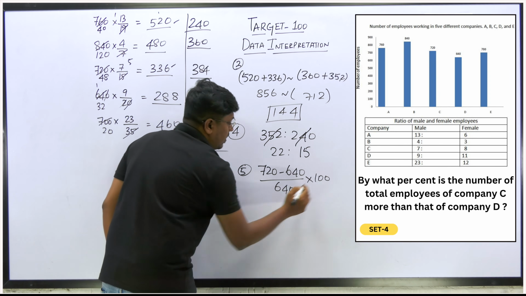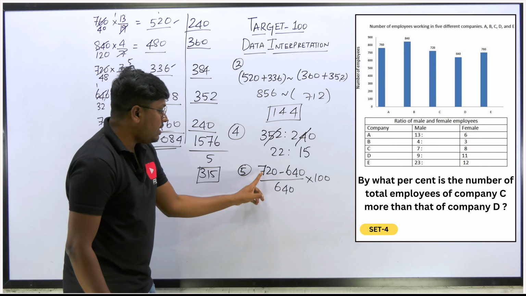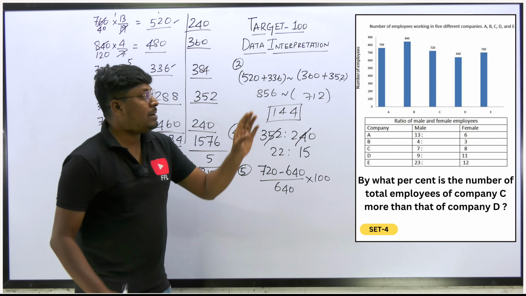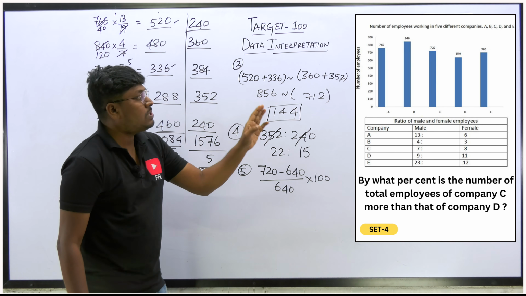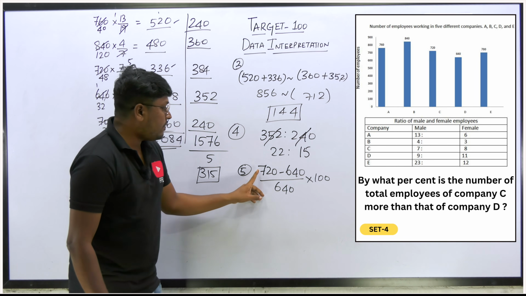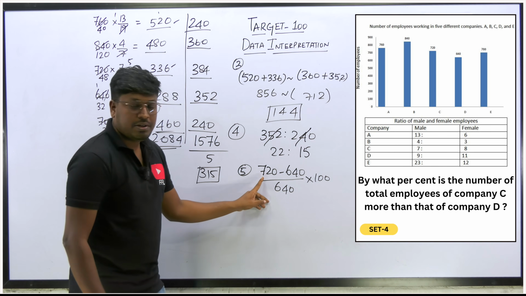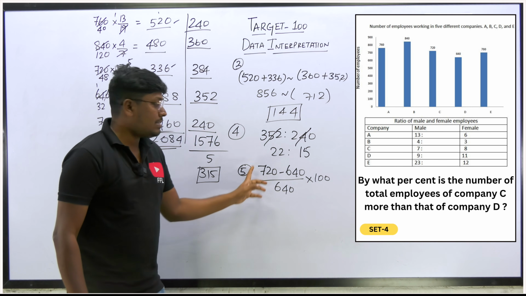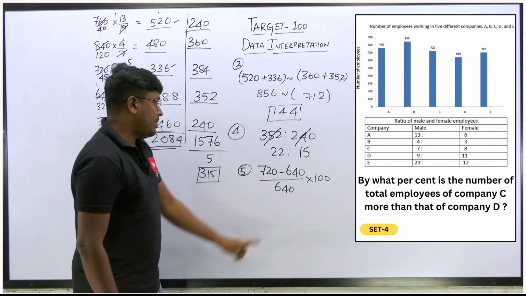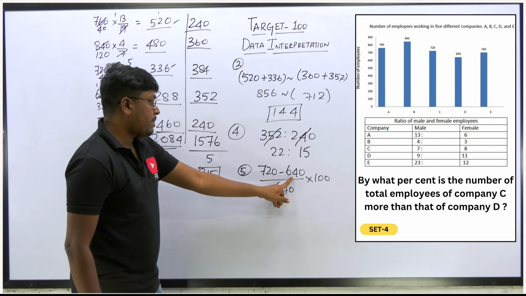So friends, understood or not? If you write 640 initially and 720 after that, you will get an answer in negative. But the question says by what percentage the total employees is more than. So more than will be positive. So definitely if we need to get a positive, then 720 should come in the front and 640 should come in the second, right? So now this will be 60 here.